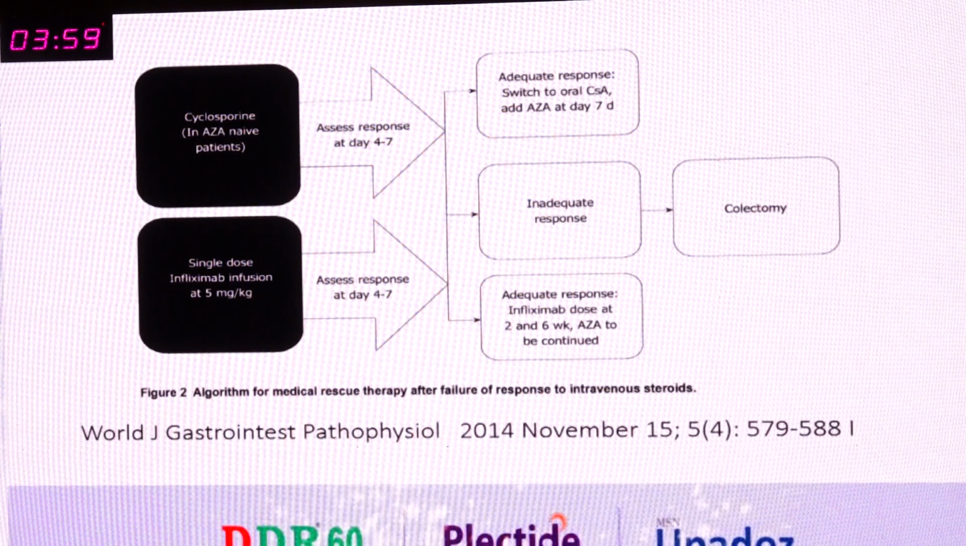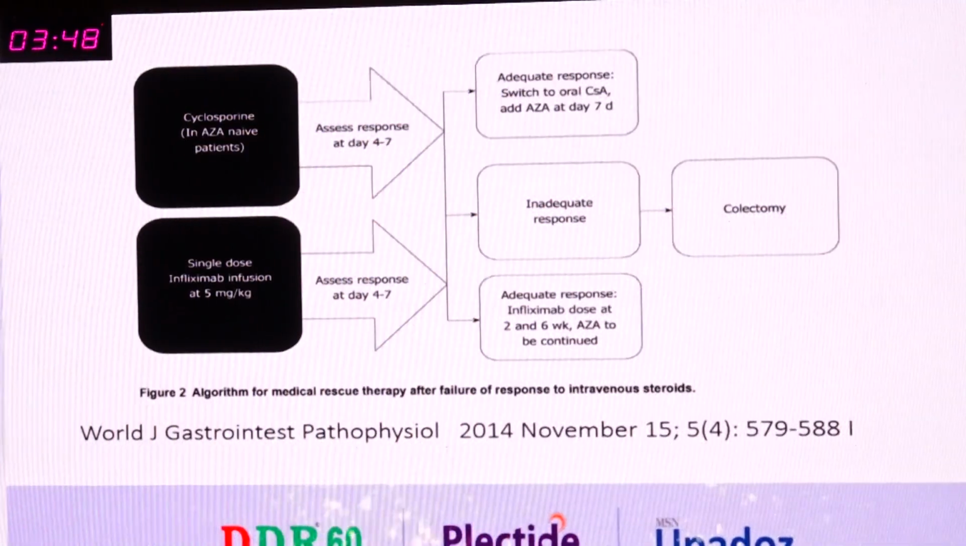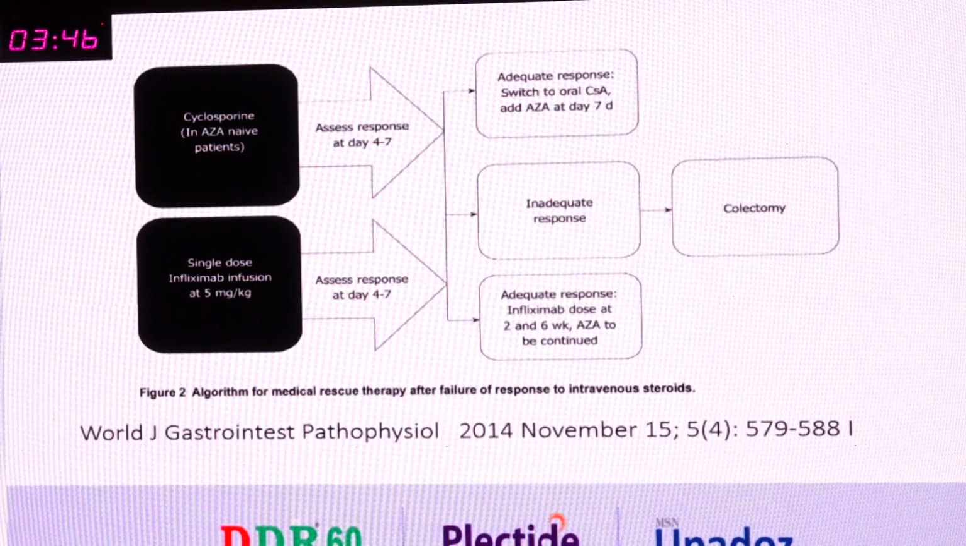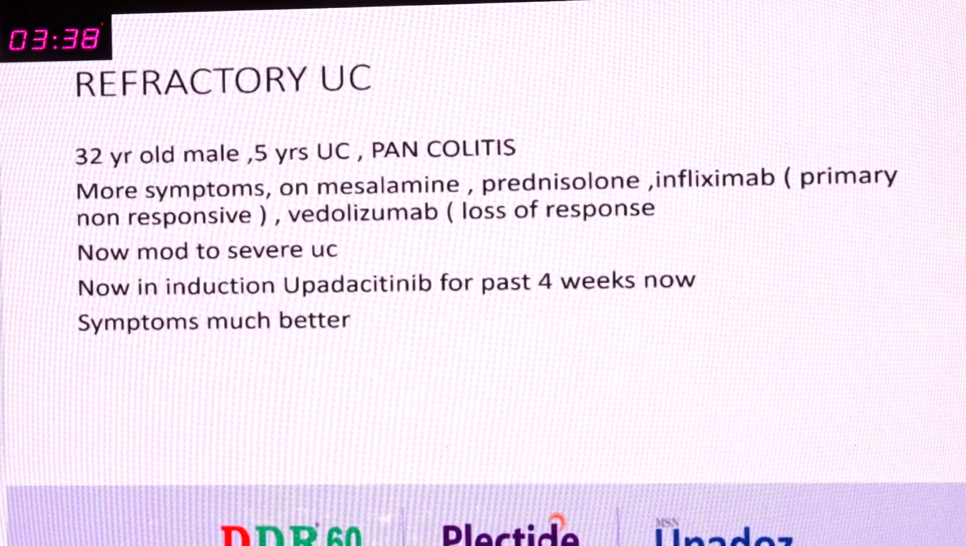So always, this is what your rescue therapy is, to take cyclosporine or infliximab, assess the patient at day 4 to 7, and if the patient is responding, you need to taper cyclosporine to oral and then we can maintain the patient. And if the patient is not responding, followed by infliximab, then the patient needs to be subjected to colectomy.